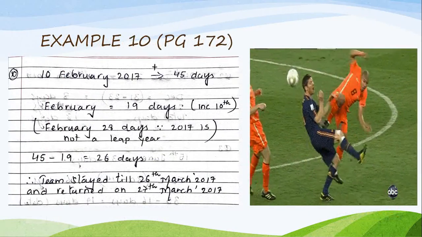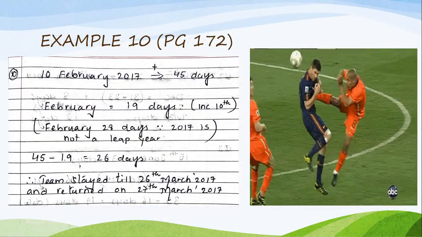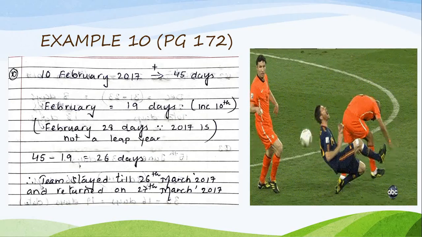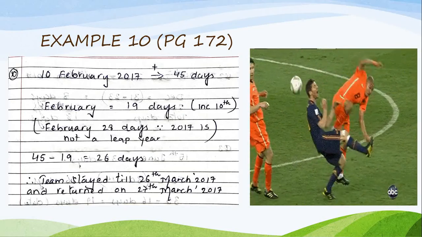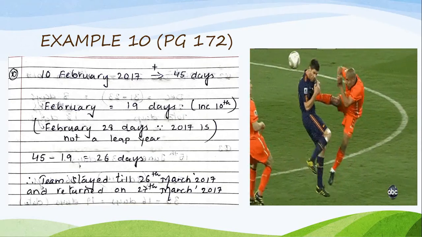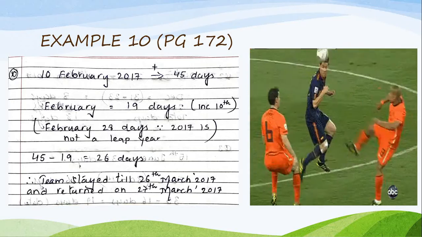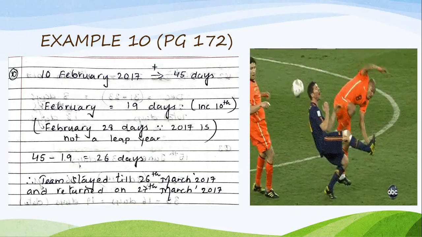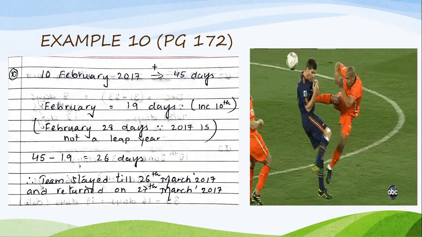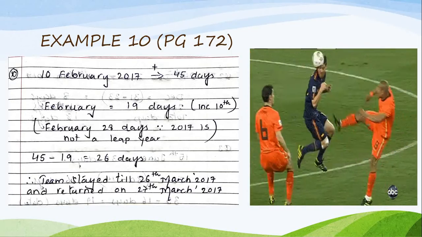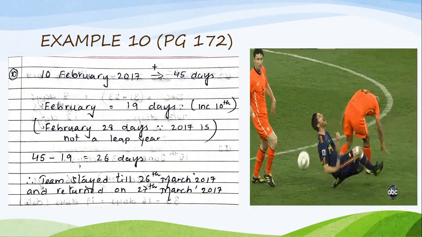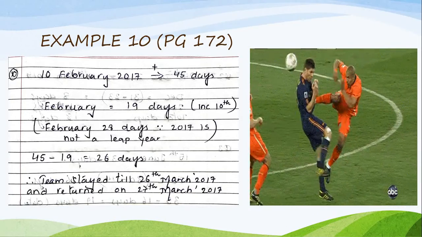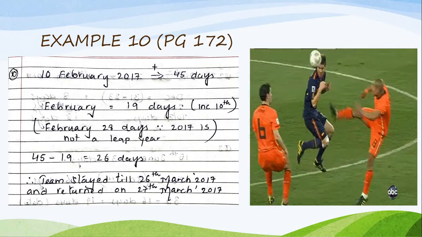So today I started with example 10. That means a football team reached England on 10th February 2017 and stayed for 45 days. So the football team, from 10 February, stayed there for 45 days for a match. And when did the team return? So February we have 19 days including 10th because on 10th they already reached.